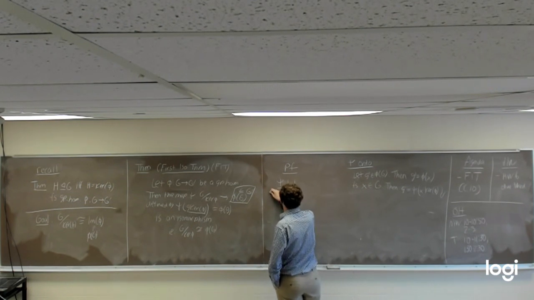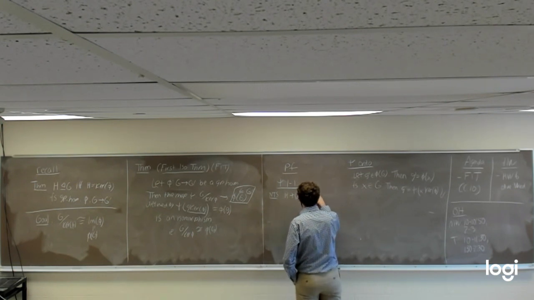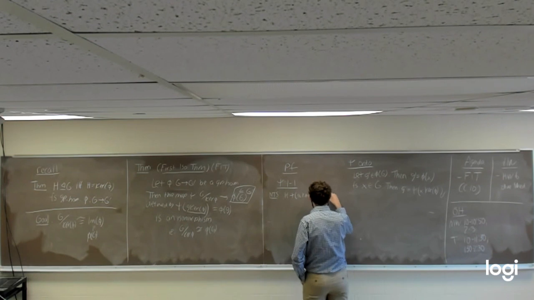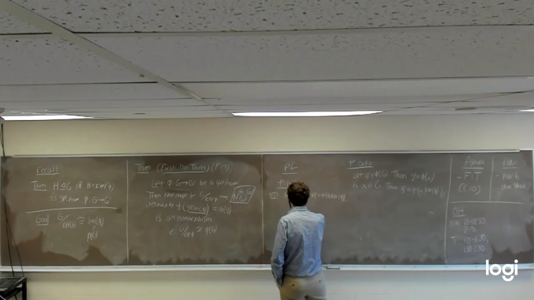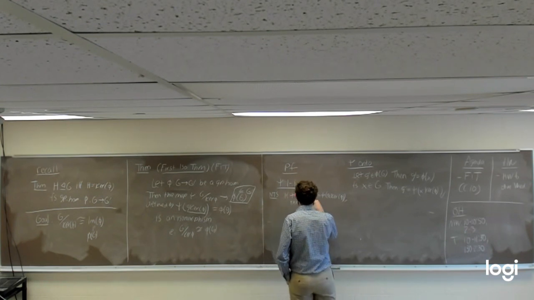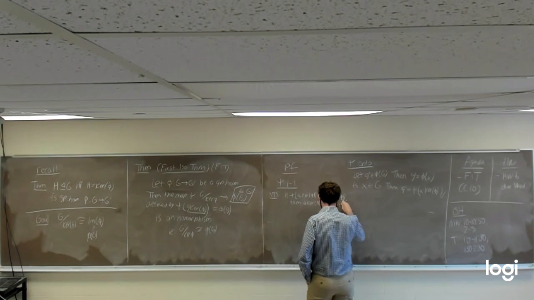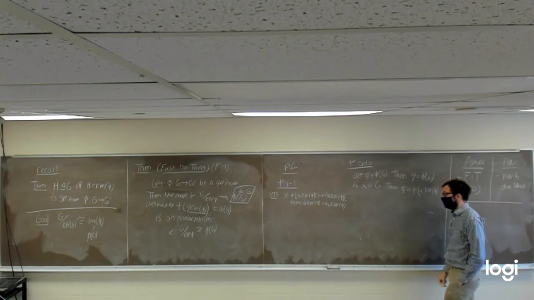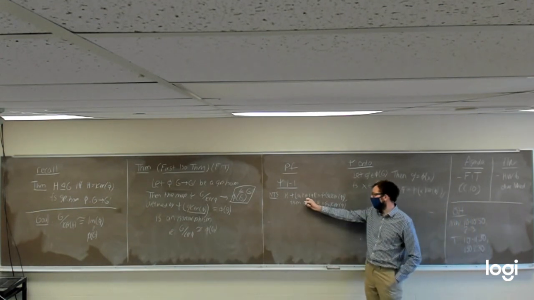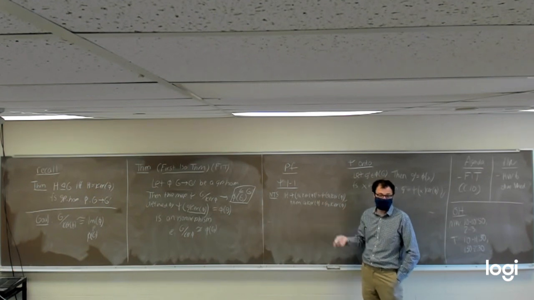So our goal, or what we need to show, is that if psi of g1 kernel of phi is equal to psi of g2 kernel of phi, then g1 kernel of phi has to be equal to g2 kernel of phi. That's what we would need to show in order to show psi is a one-to-one function. That if psi of coset 1 is equal to psi of coset 2, then coset 1 has to be equal to coset 2.